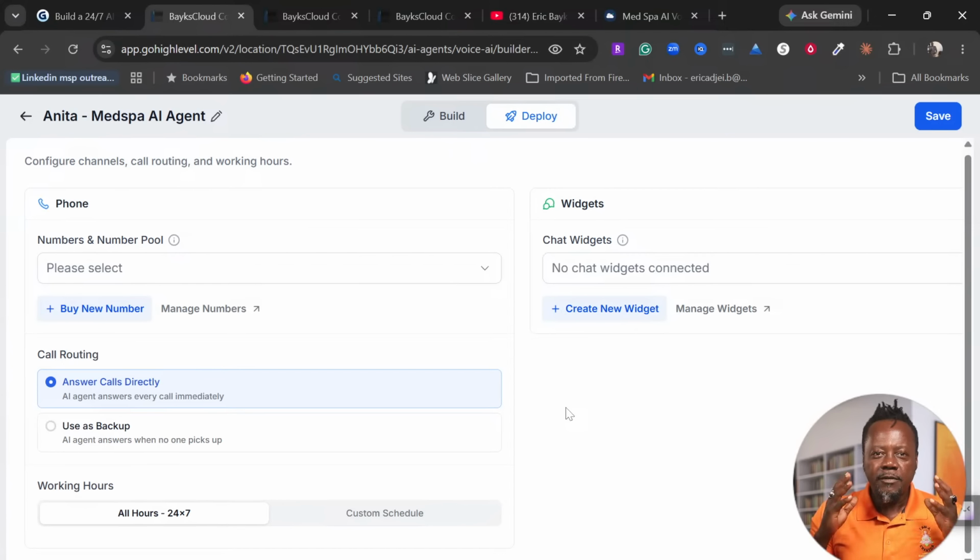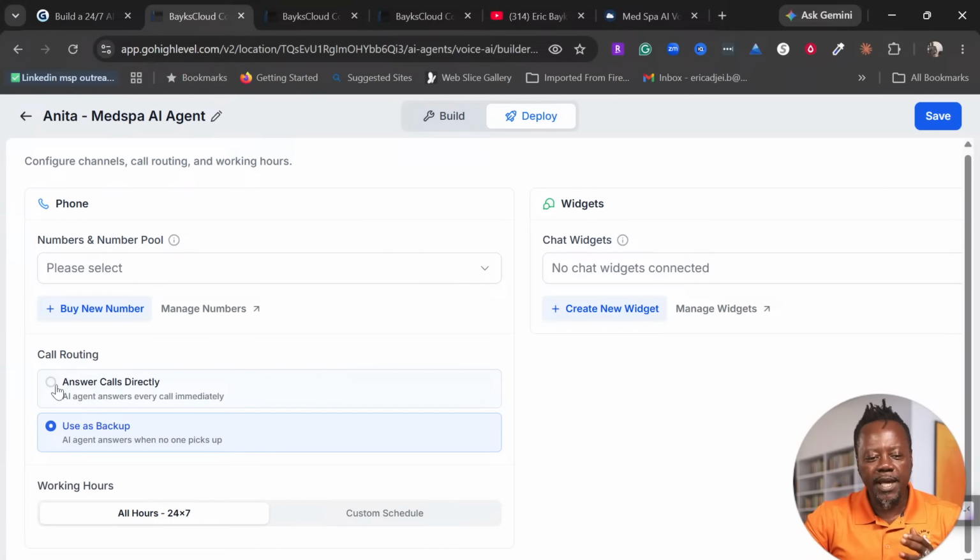So maybe for you, you want the call to come directly to you first, and then when you don't answer or when you are on lunch or after hours, that is when it goes to the AI agent. So we can use you as a backup in that scenario. Or if we want the calls to go directly straight into the AI agent, then we select this. And then the working hours, you always want to leave it on the 24/7 working hours.